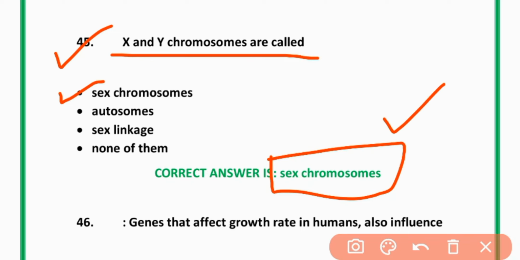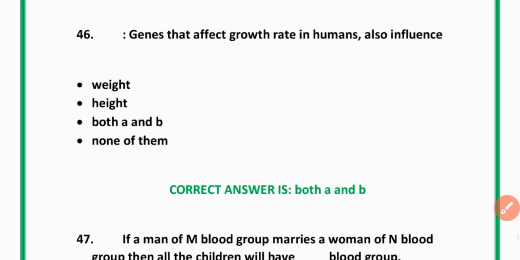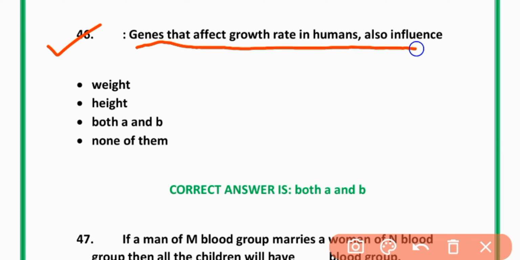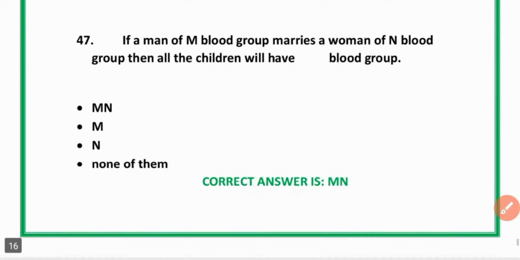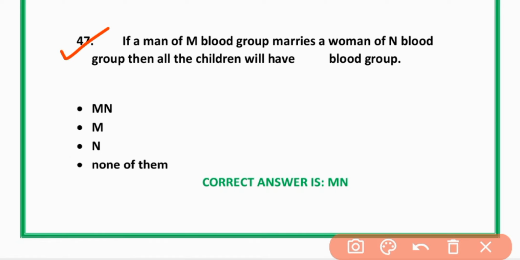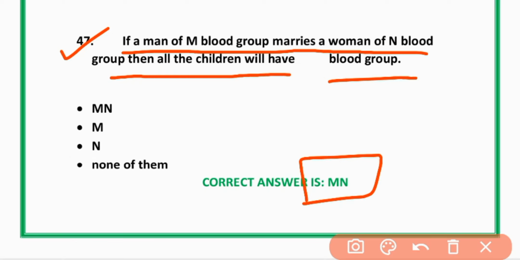Option A is correct. 46. Genes that affect growth rate in humans also influence weight and height. Option A and B is correct. If a man of M blood group marries a woman of N blood group, then all the offspring will have MN blood group. Option A is correct.